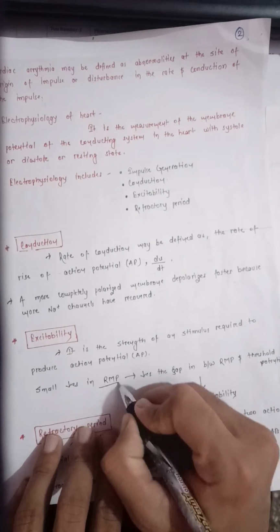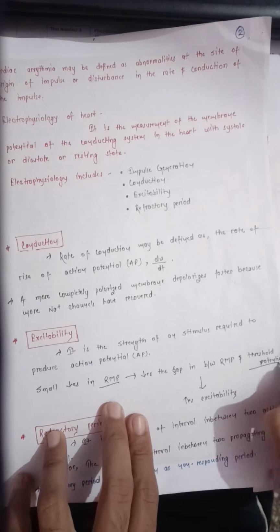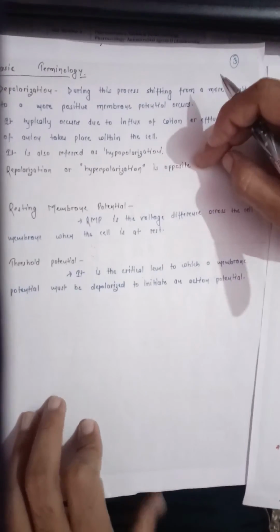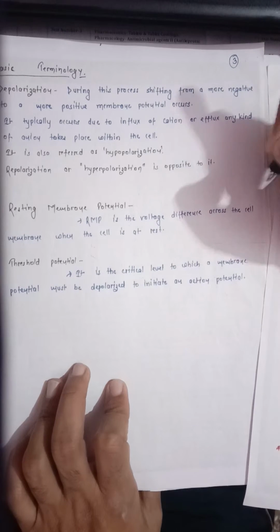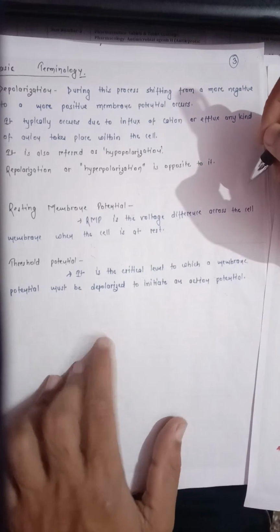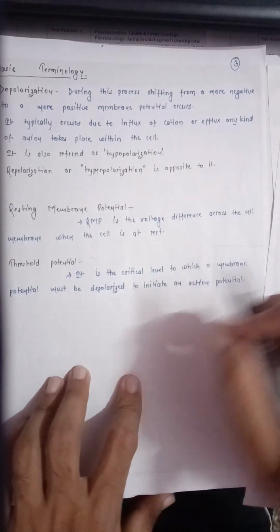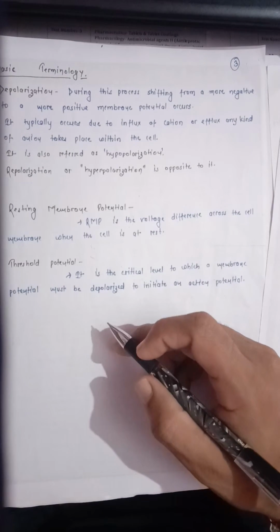Now, what are RMP, that is resting membrane potential, and threshold potential? Resting membrane potential is the voltage difference across the cell membrane when the cell is at rest. What is threshold potential?